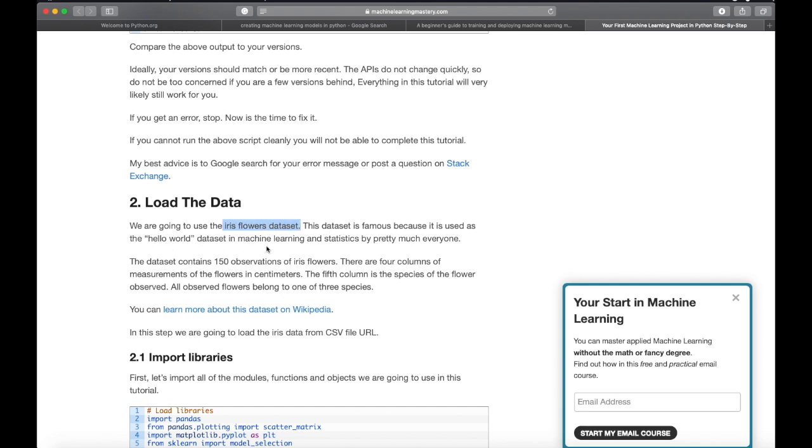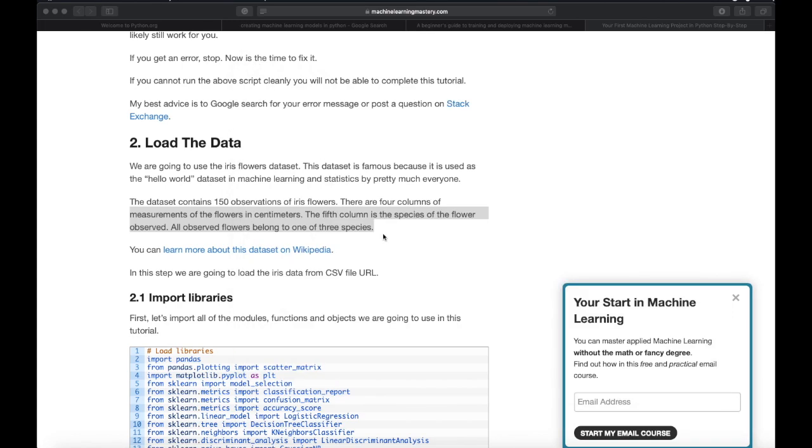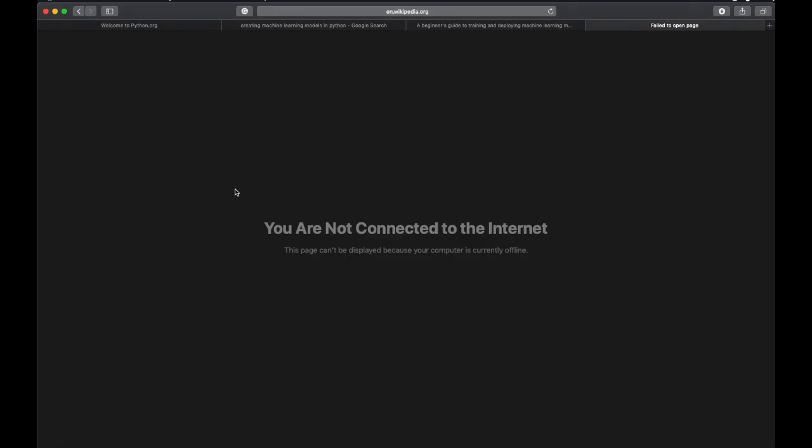What the dataset contains are 150 observations of iris flowers, and there are four columns of measurements of the flowers in centimeters. The fifth column is the species of the flower observed. Now, all the observed flowers belong to one of three species. So if you want to learn more about the iris flower dataset, we can just search it in Google, and then we'll know about it.